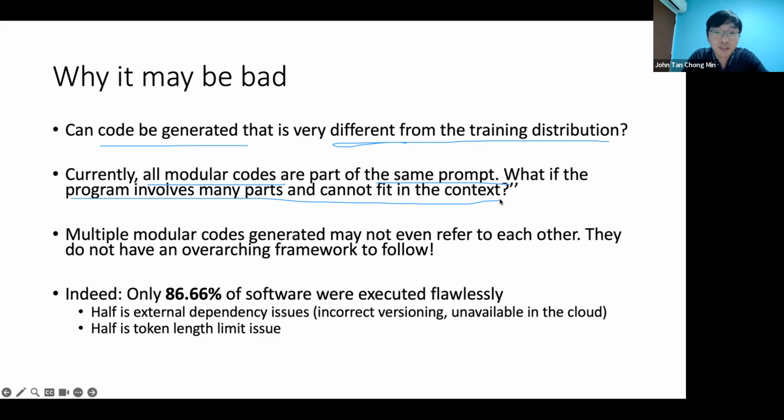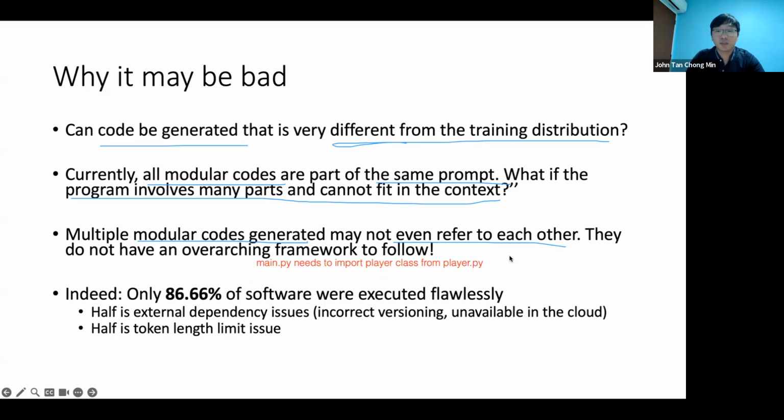Next, the modular codes may not even refer to one another. This is the thing I was talking about earlier. The dependency graph, all this is not captured very well. One way to help solve this is maybe to put the dependency graph in the context. You need to say that your main.py needs to import the player class from player.py.